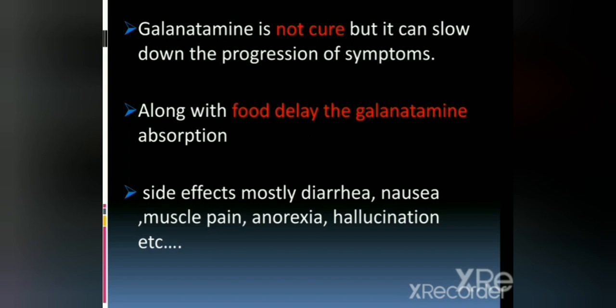Galantamine does not cure the disease, but it can slow down the progression of symptoms. Taking it along with food delays galantamine absorption. Side effects include mostly diarrhea, nausea, muscle pain, anorexia, hallucination, etc.